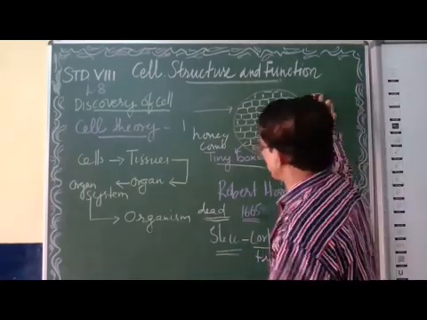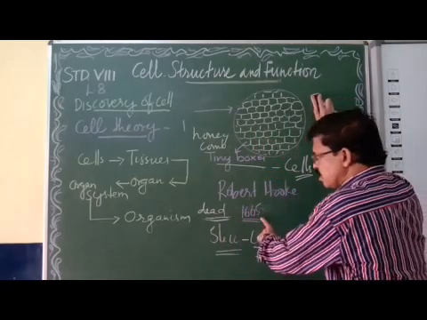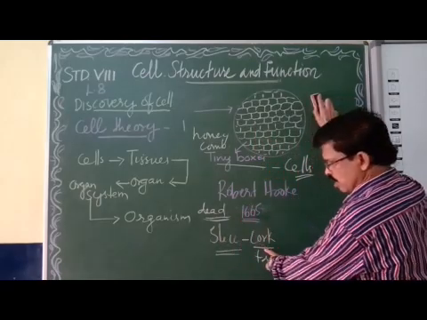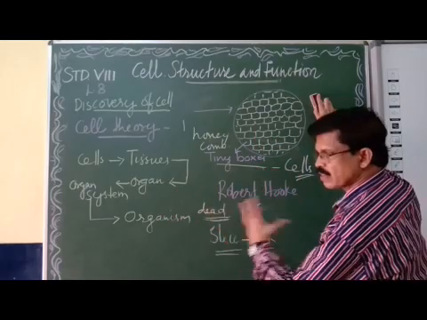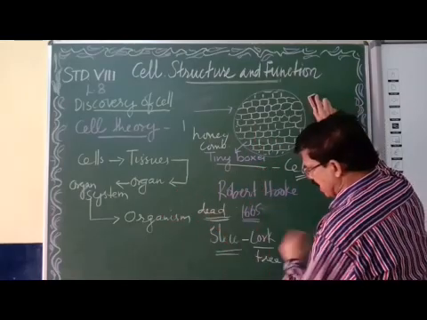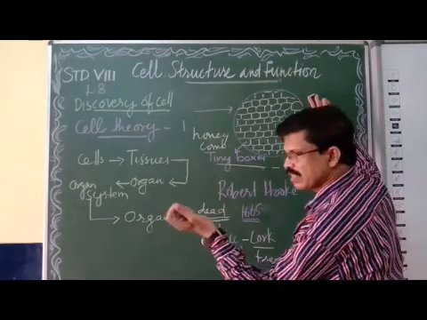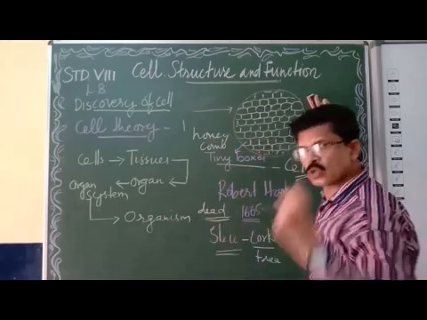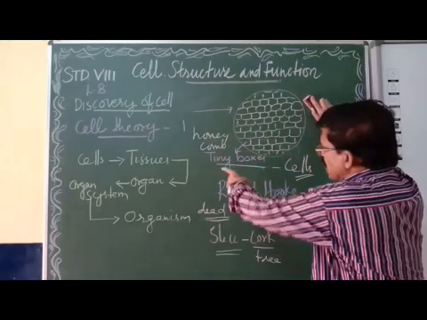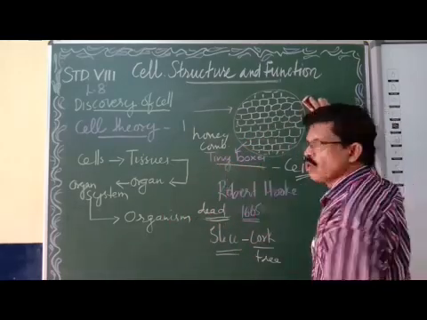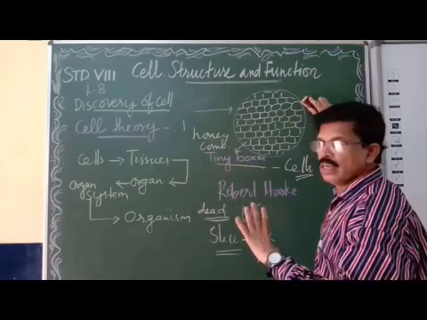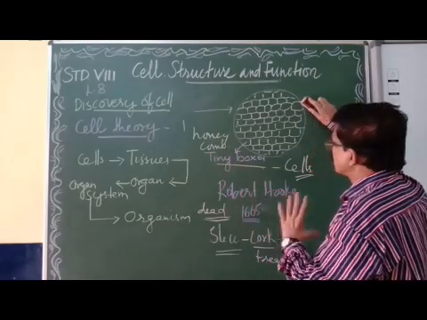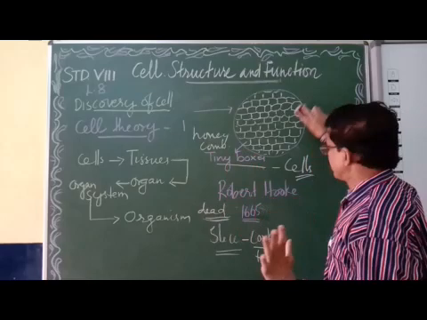So the cell was discovered by Robert Hooke in 1665. He used cork, that is the outer surface of the trees. He cut it into small slices. He observed through the microscope he made, and he saw tiny boxes just like the honeycomb, the bricks on a wall. This structure he called cells. Got it? Clear.